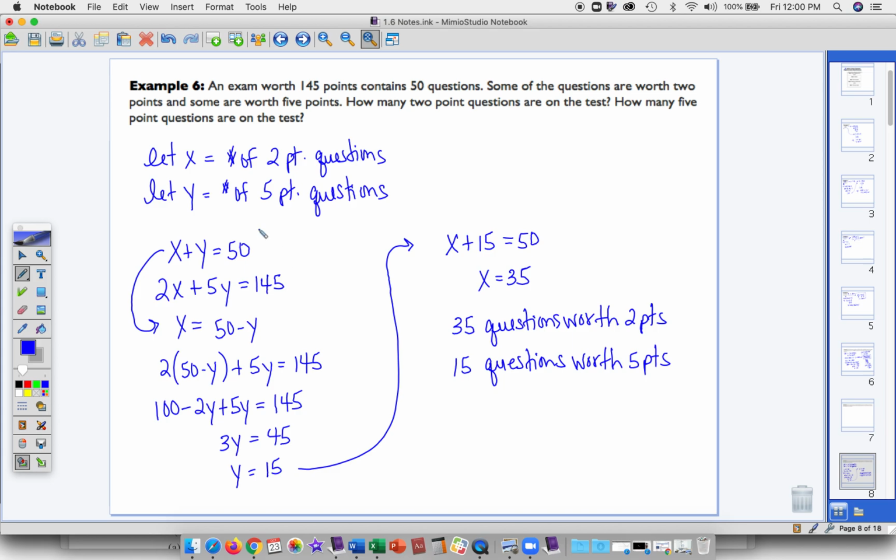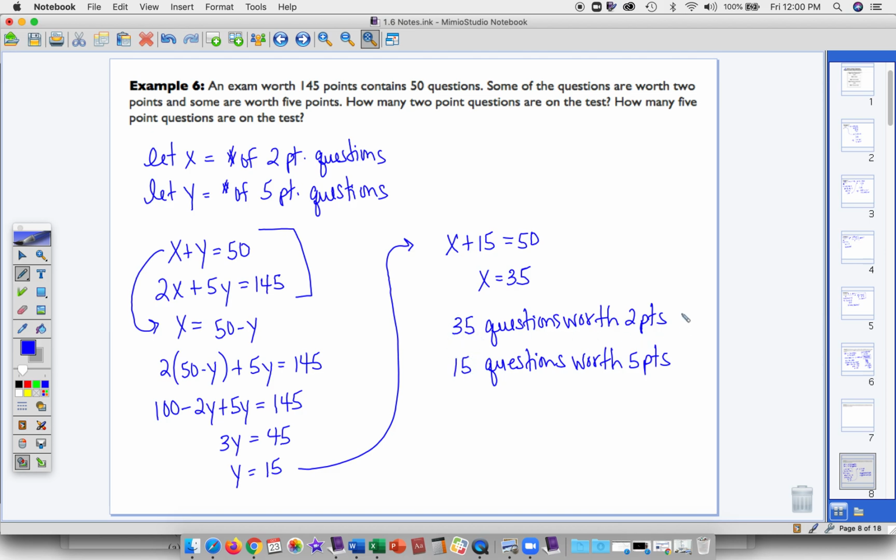So there's our system. I took the first equation and solved for x, did the substitution, solved for y, plugged back in, solved for x, and then wrote out that I would have 35 questions worth 2 points and 15 questions worth 5 points, which gives me that total number of 50.